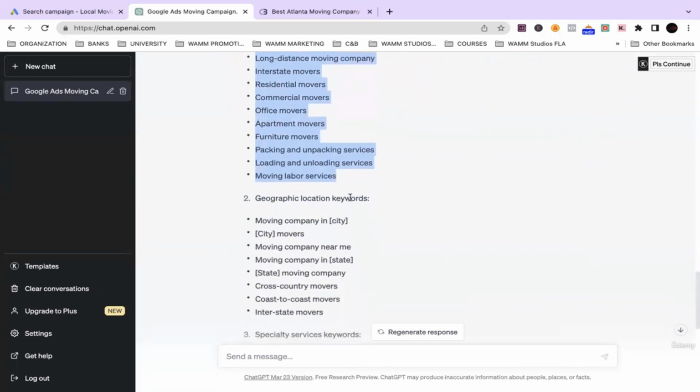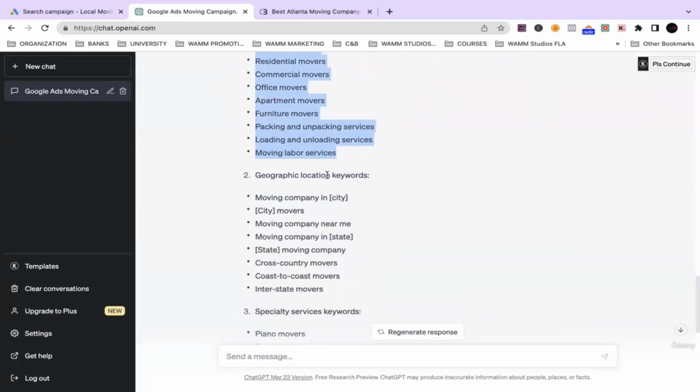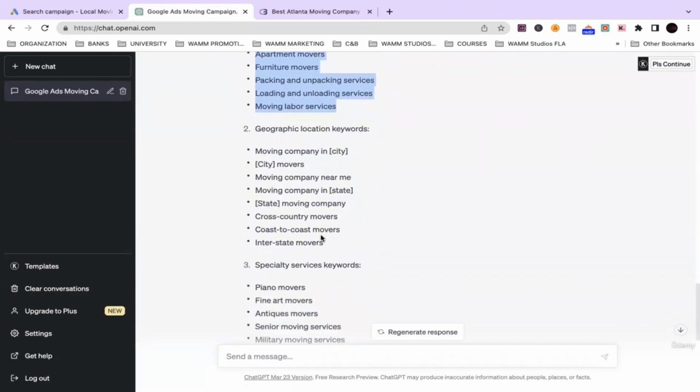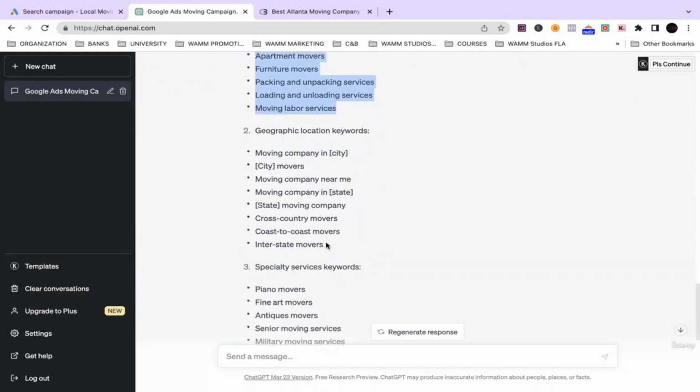Then it gets in depth with geographic location keywords. This is where it's important, right? Because based on the campaign that I generated, mine is location based. Remember, the location I selected was Destin, Florida.